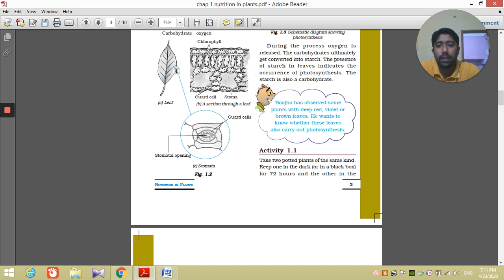The small opening here is known as stomatal opening, and it is surrounded by the guard cells. So this small opening is known as stomatal opening or just stomata, and it is guarded by some cells known as guard cells.